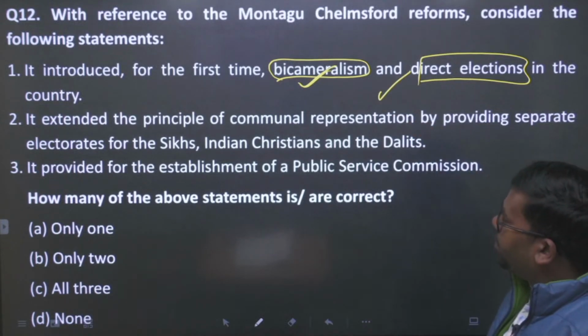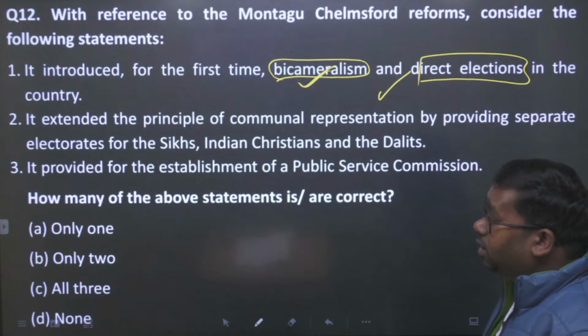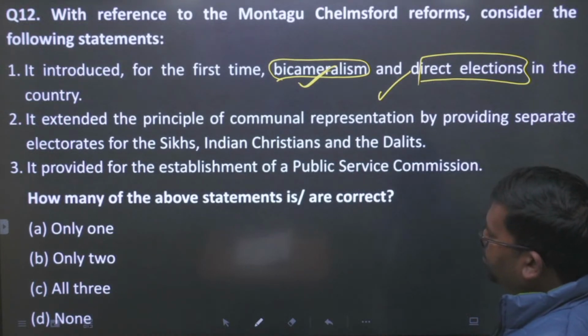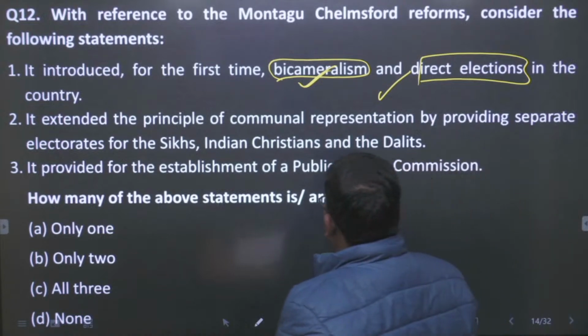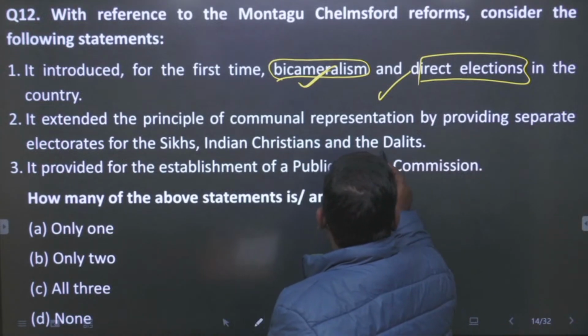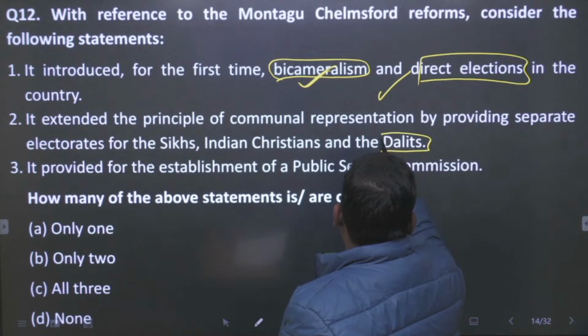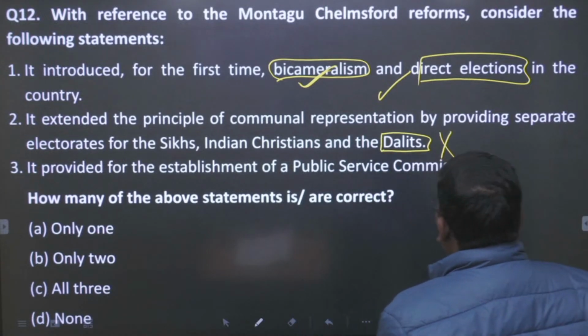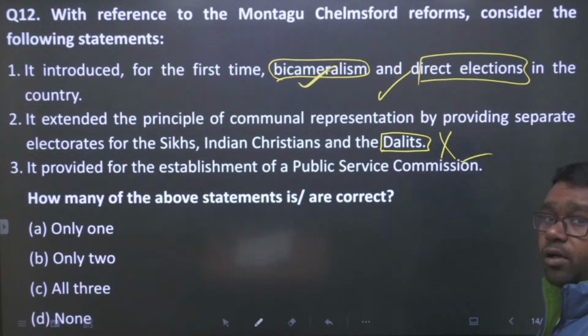It extended the principle of communal representation. Yes, it brought communal representation, but by providing separate electorates for whom? Sikhs, Indian Christians and the Europeans, not the Dalits. So the Dalit issue was not here. So this statement will be false for us.